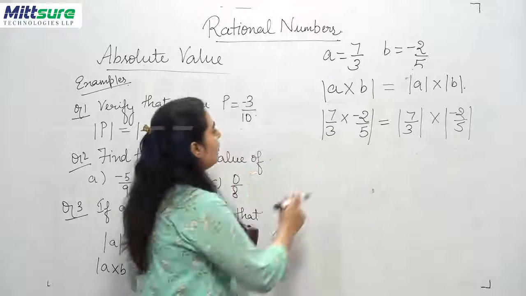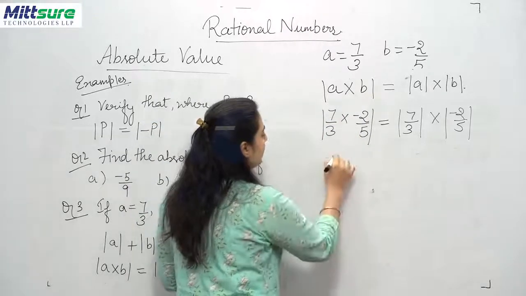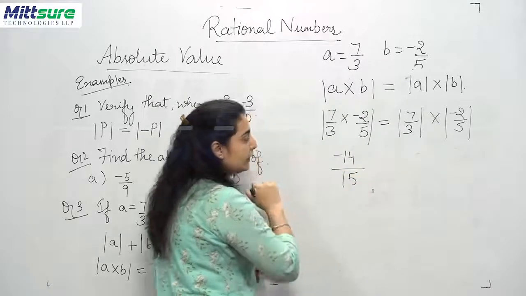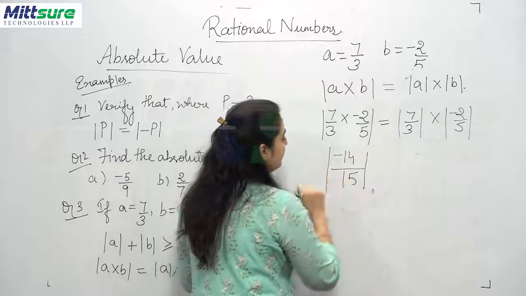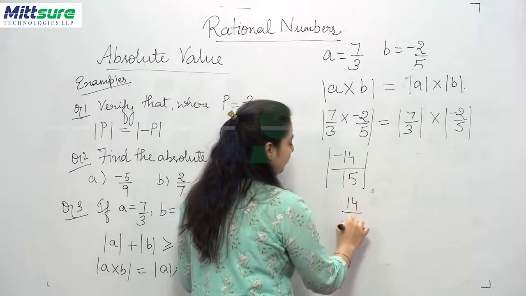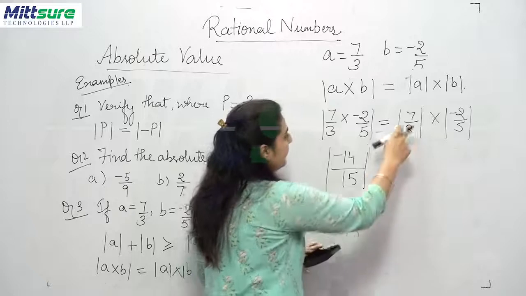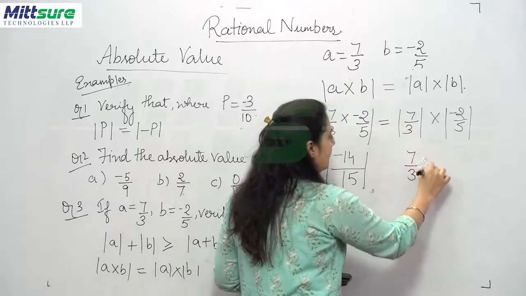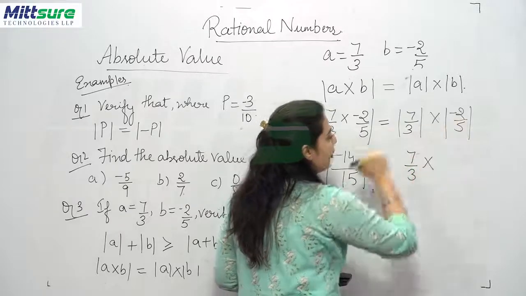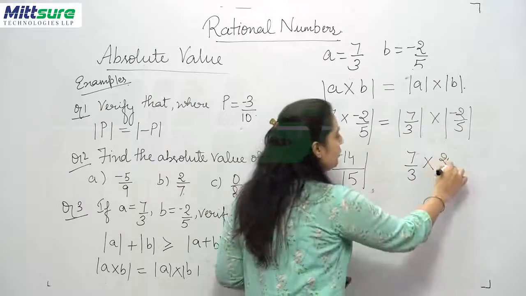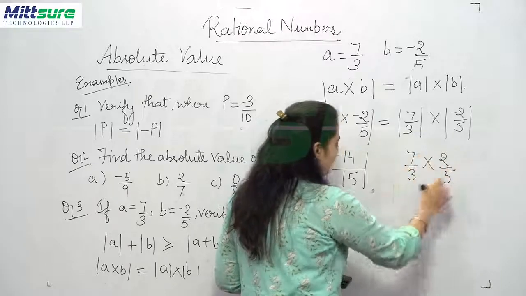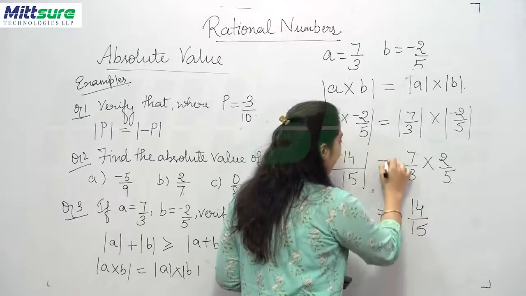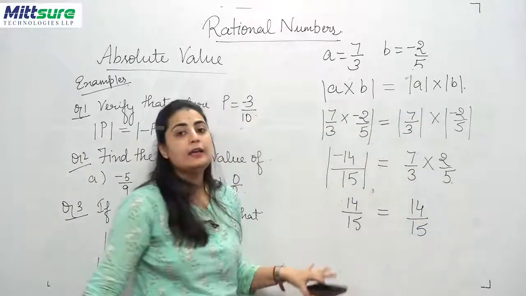Then you have to move on to the multiplication of the two given rational numbers. So let's solve this now. 7 multiplied by minus 2 will give you minus 14 upon 3 fives are 15. Clear? Now its absolute value is 14 upon 15. Clear? Now 7 upon 3's absolute value is 7 upon 3 multiplied by minus 2 upon 5's absolute value is 2 upon 5, and when these two are multiplied we reach 14 upon 15. That means these two conditions are equal.